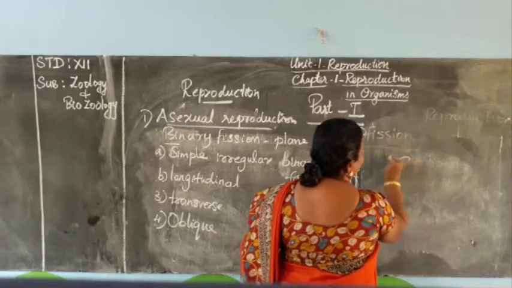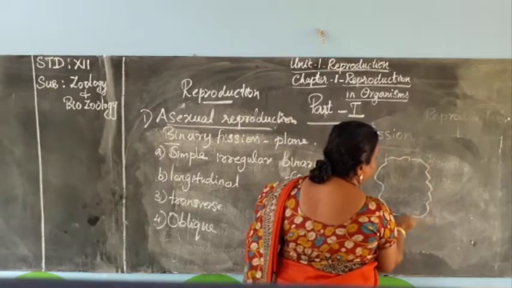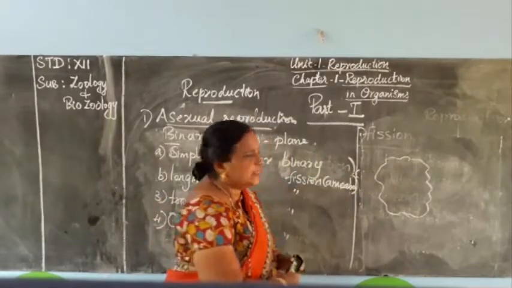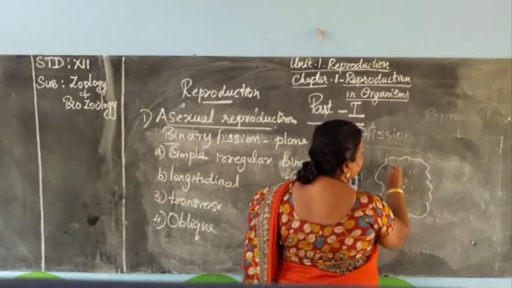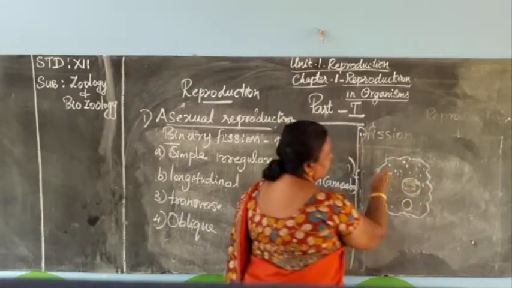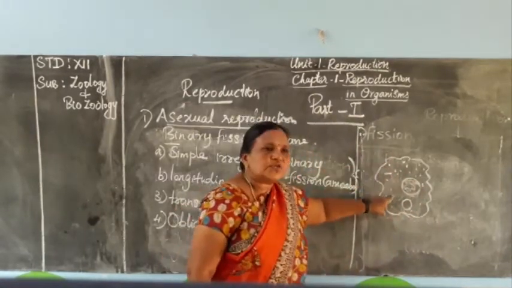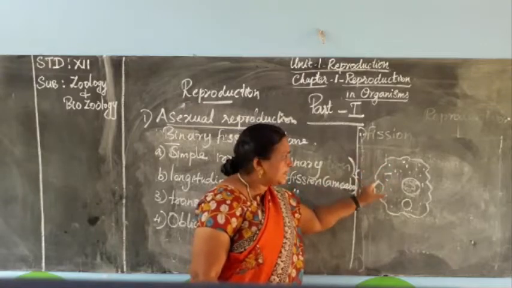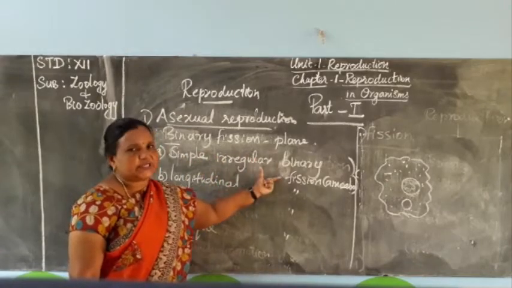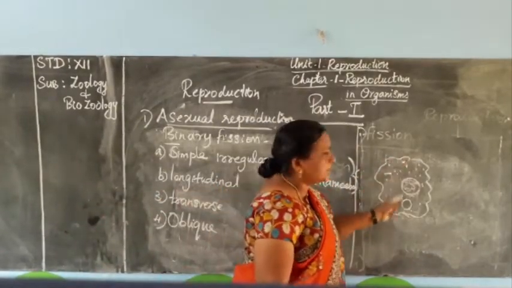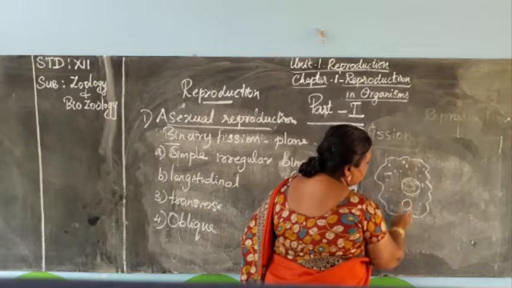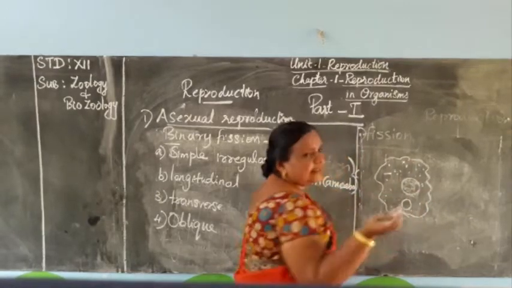First of all, we have to draw the structure of this amoeba. No particular shape is there, that is, irregular in shape. Inside the body of this amoeba, we can see the cytoplasm, contractile vacuole and the nucleus. So it has no shape. The division plane is also not decided in this organism. That's why it is called simple irregular binary fission. So at any plane it will divide: longitudinal, transverse or oblique, any side it can divide.